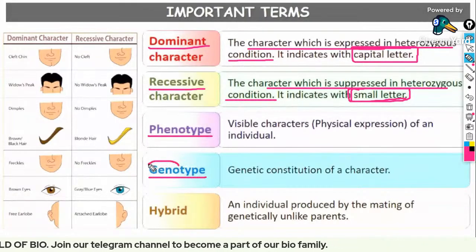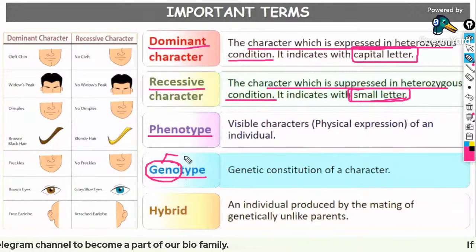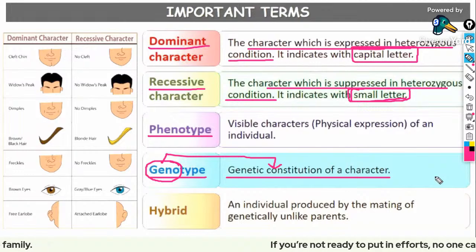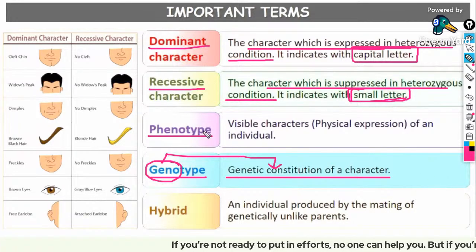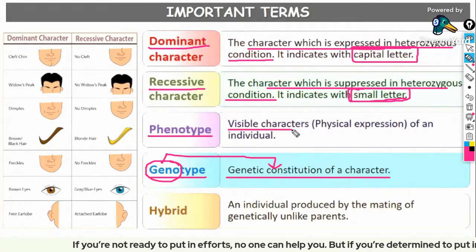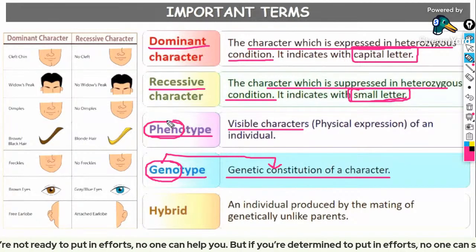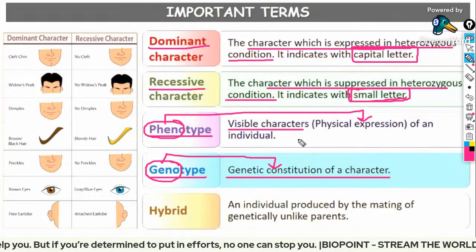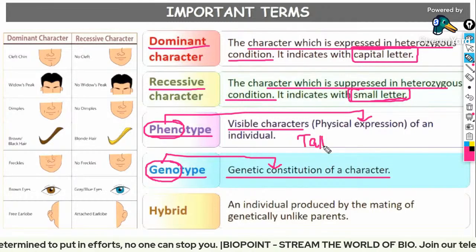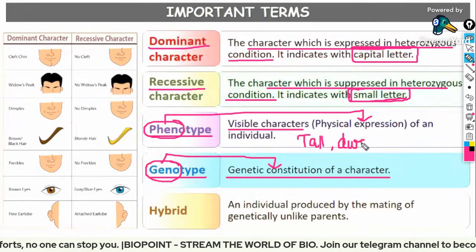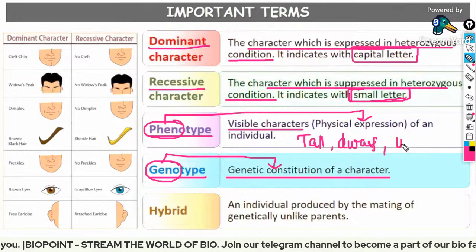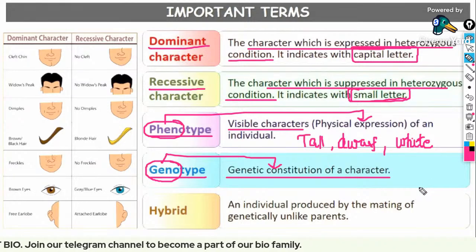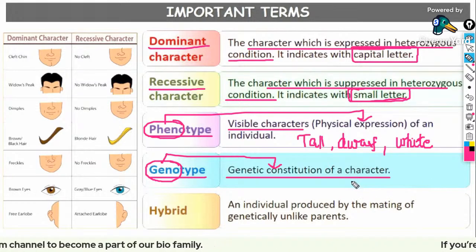Genotype, let's have a code over here, that is geno. That means genetic constitution. Phenotype means the visible or physical expression of an individual, pheno, physical. The phenotype indicates whether the organism is tall or dwarf, whether the organism is white in color or black in color. The external appearance is given by the phenotype of that particular organism.